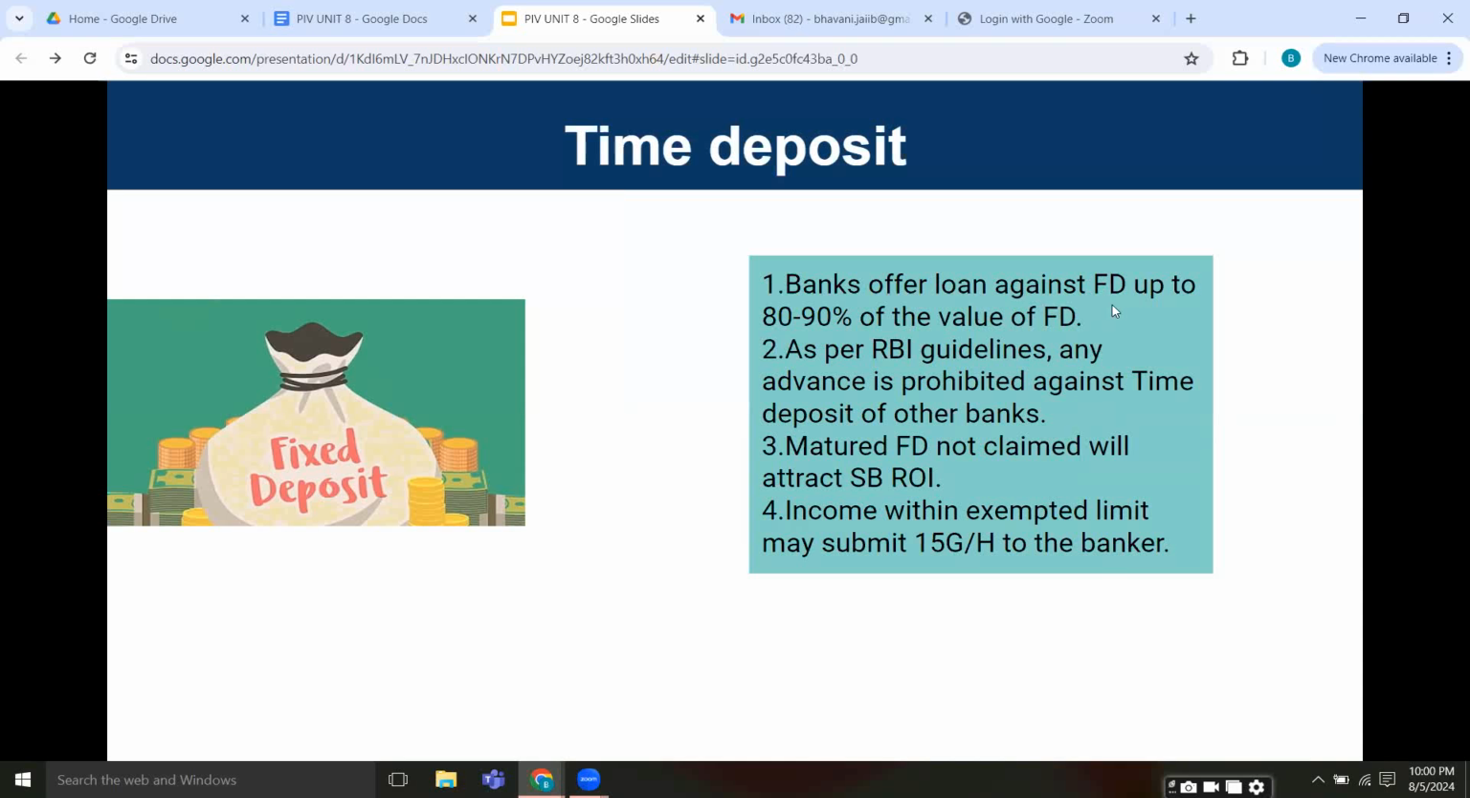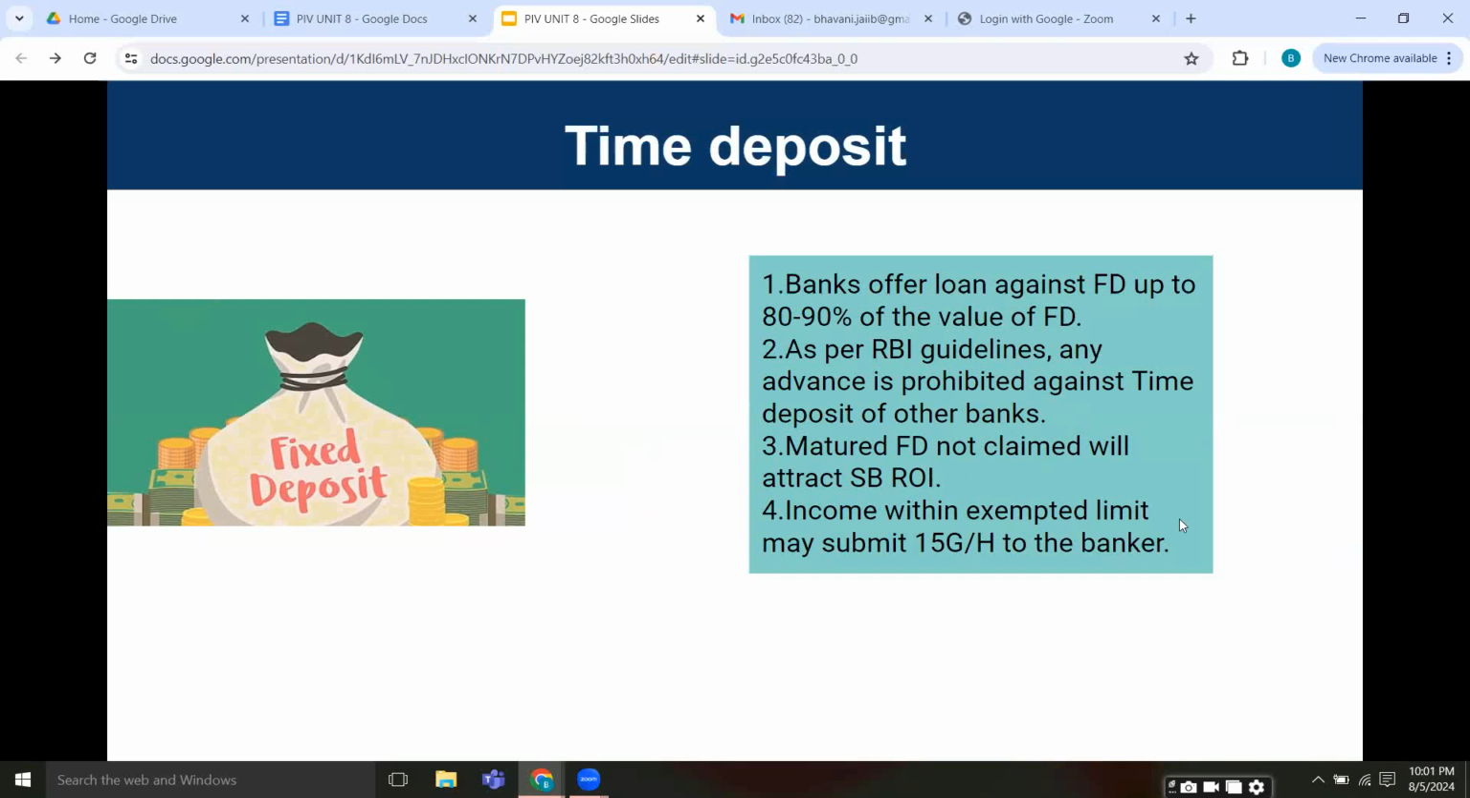Banks offer loan against FD up to 80 to 90% of the value of the FD. As per the RBI guidelines, any advances is prohibited against time deposit of other banks. So which means you can give loans on FDs belonging only to your bank and not to other banks. Maturity FD not claimed will attract the SB rate of interest.